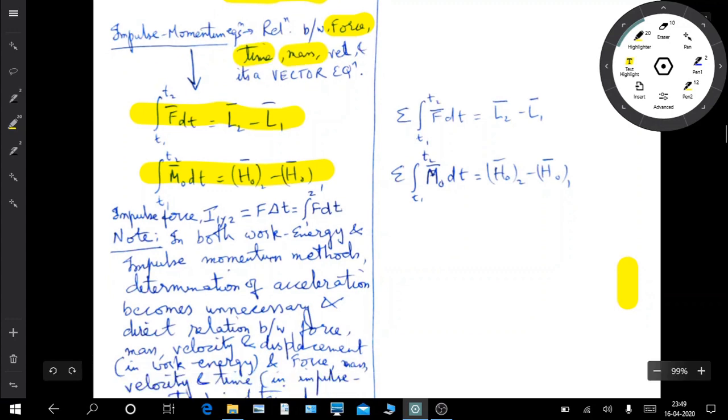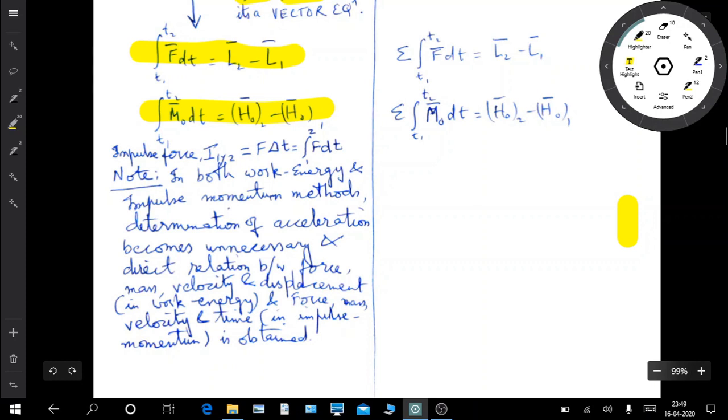From here also we can get the relationship between force, time, mass and velocity, and this is a vector equation to solve. Now, as I told earlier, in both the work energy and impulse momentum methods, determination of acceleration becomes unnecessary, and a direct relation between force, mass, velocity and displacement, and between force, mass, velocity and time in impulse momentum, can be obtained.